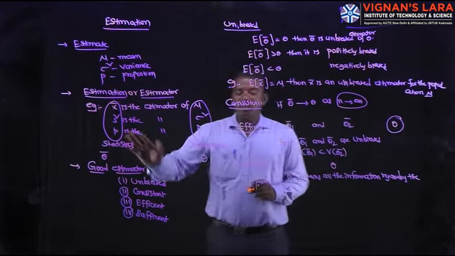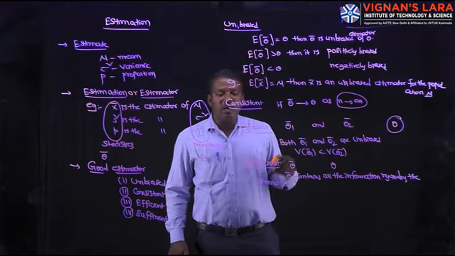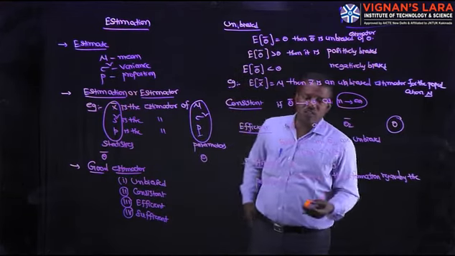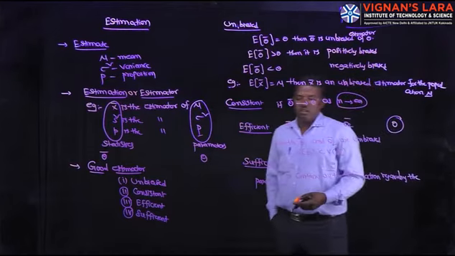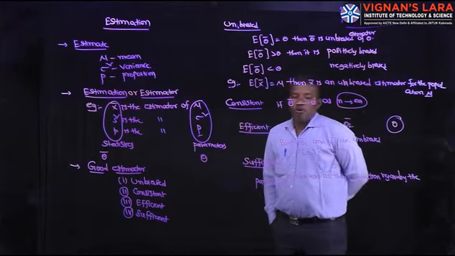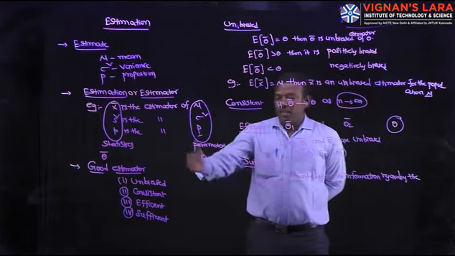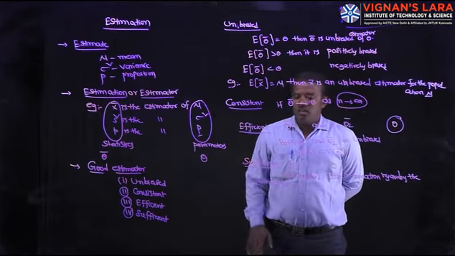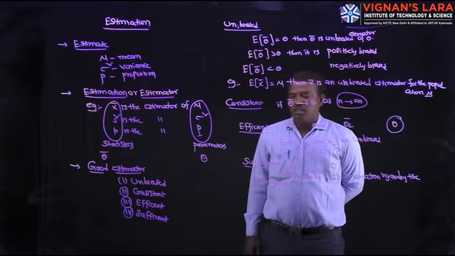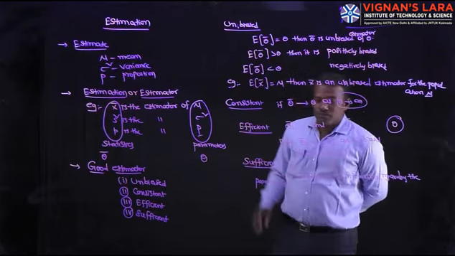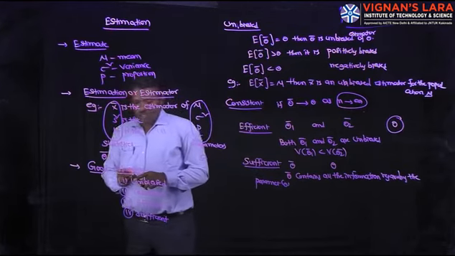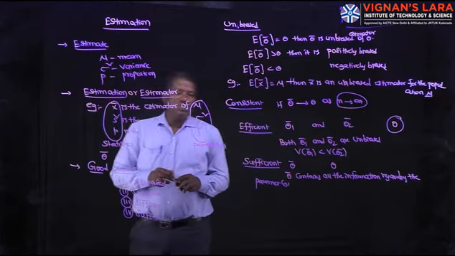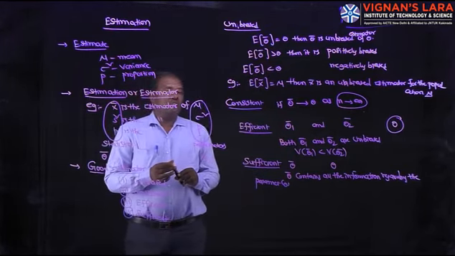These estimators may be good or bad. In some cases good, in some cases bad. So what are the properties of a good estimator? There are four properties: unbiased, consistent, efficient, sufficient. Unbiased: if E of theta bar is theta, then theta bar is an unbiased estimator of the parameter theta.